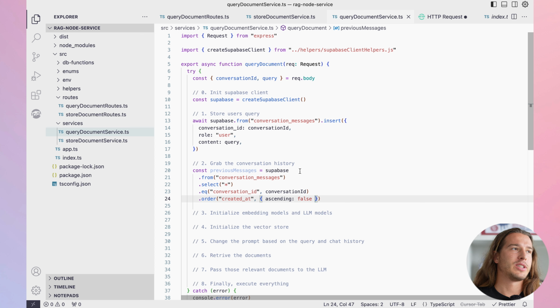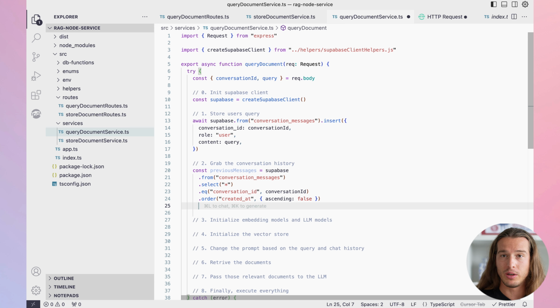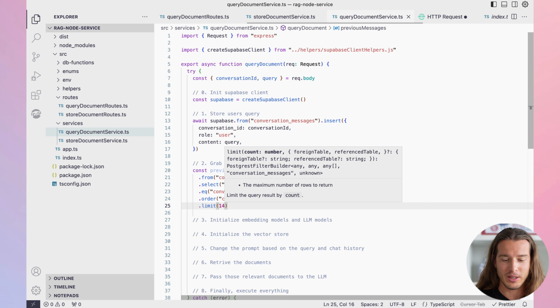Ascending false, meaning that the most recent messages will be first. And now we have a lot of stuff. What if it's a massive conversation history? Then if you pass the entire history, the context will again be too big, you will burn too much money and everything. There are some optimization techniques you can do, but what really works well, although it's really easy and dumb, is just limiting. So if we limit it to 14, that will be the last 14 messages, last 7 from the user, last 7 from the AI, and it works actually really well in practice. So definitely for this tutorial it's enough.